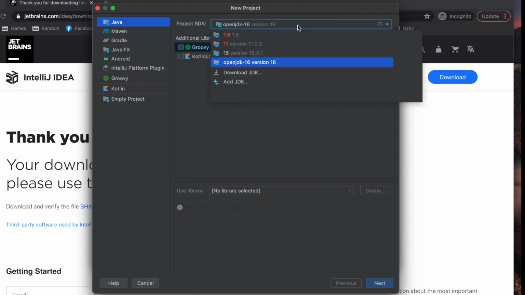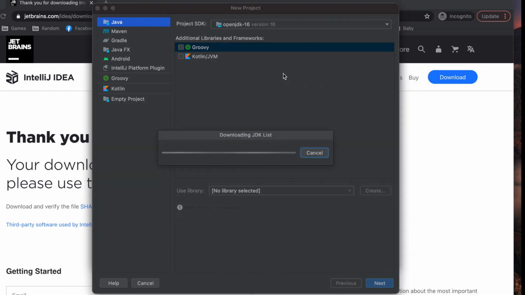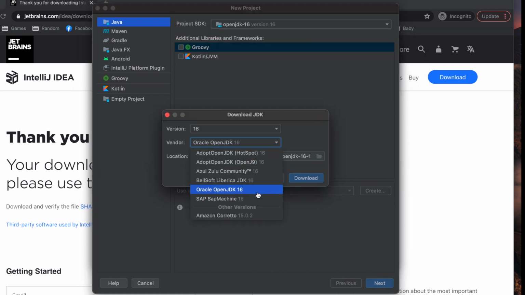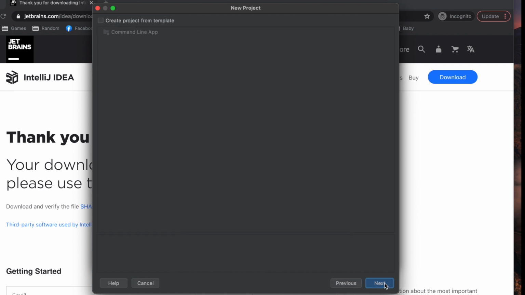So we're going to click on that, it should come up with a nice little drop down, and one of the options is to download one. So we're going to click on that, select Open JDK at the bottom, then hit OK. Wait for it to download. And done. You now have your very first programming language installed with your first IDE. Hit next until it asks you for a project name, and we're going to call ours our first meme.